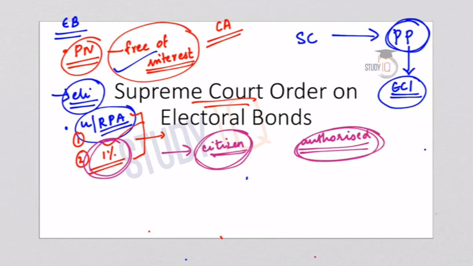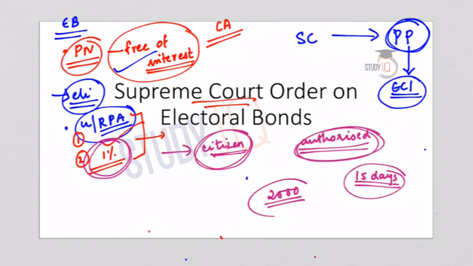And the validity of the electoral bonds is 15 days. This is also very important. So after 15 days, the validity of the electoral bonds will end and the cash donations are capped at 2000 rupees. That means any donation received by a political party of an amount more than 2000 shall be in the form of electoral bonds. So cash donations are capped at 2000 rupees. So these are the most important facts about electoral bonds. Now let us move on.